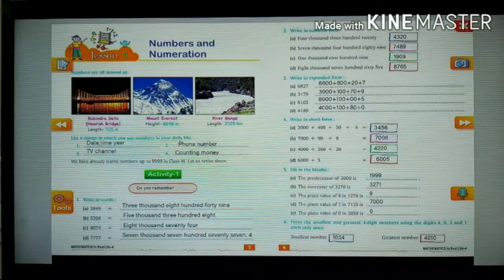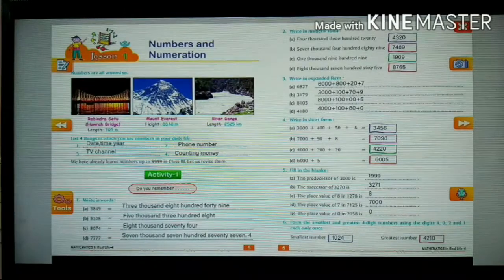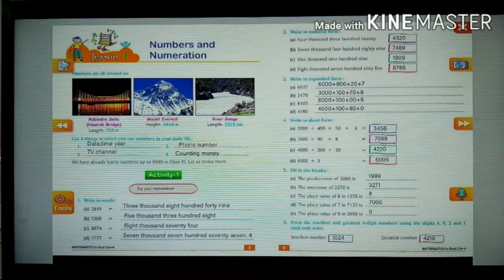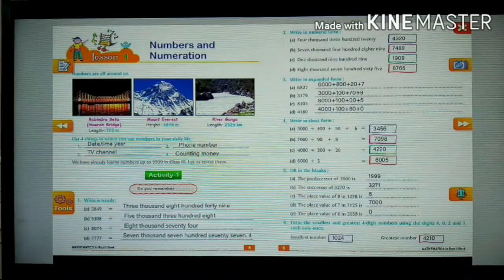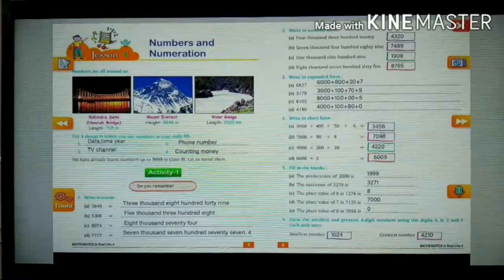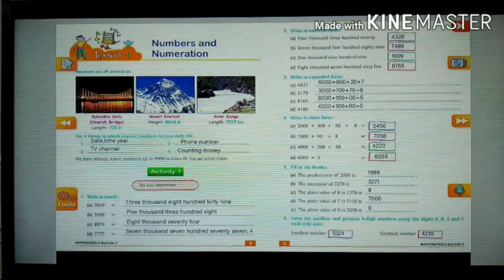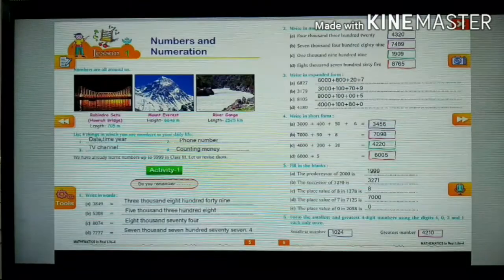The third one is TV channel. To see the selected channel, you people use the channel number. The next, fourth, counting money. Money is counted in the form of numbers. We have already learnt numbers up to 9,999 in class 3. Yes? So let us study with the activity 1.